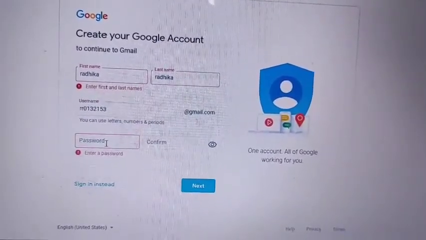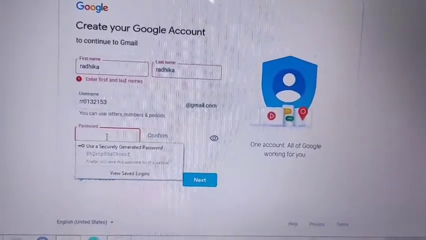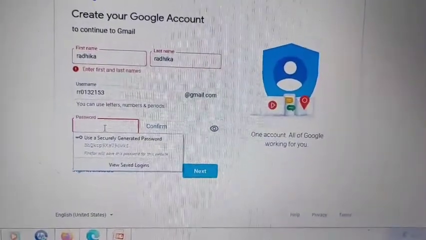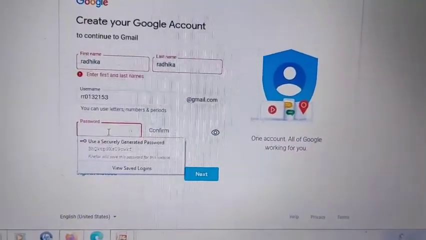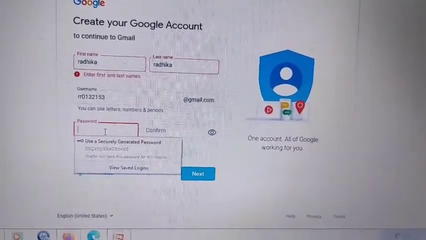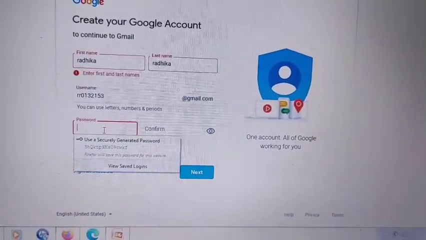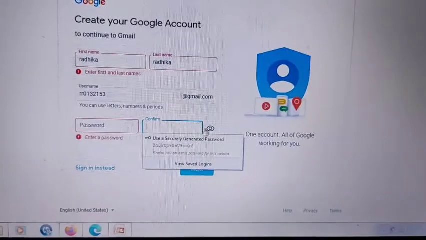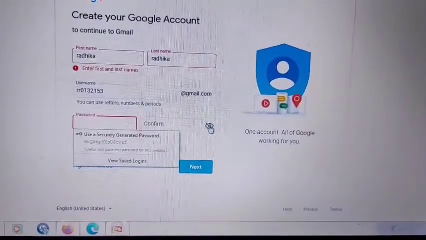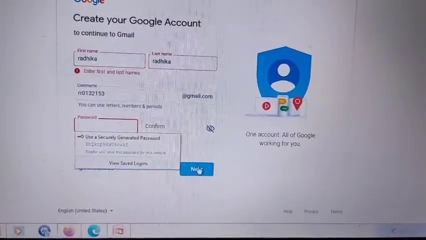After that, you will write down the password, whatever you require. Here you will write down a strong password. You will use letters, numbers, and special symbols for typing the password. After that, you will write down the password again here. Here you can also see the password by this option. After that, click on next.